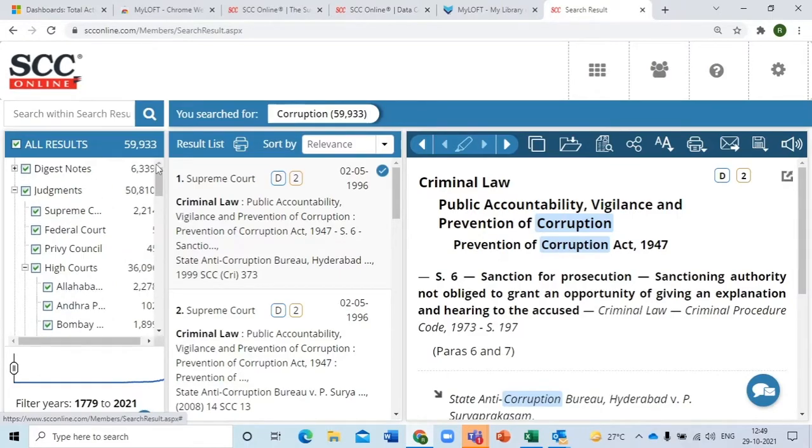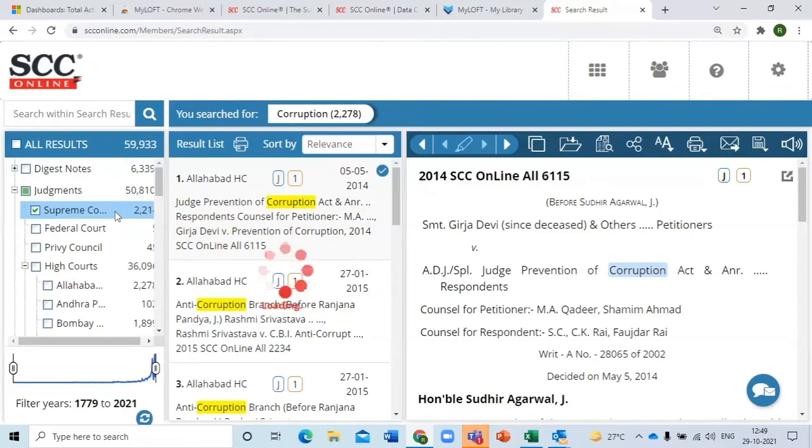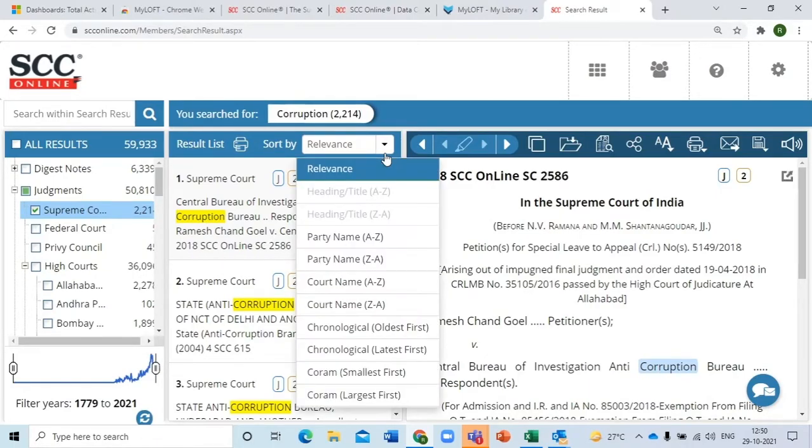The good part of this is I can say only Supreme Court. And how do we do that? You take the cursor in front of Supreme Court and you click on 'only'. This is the only icon which was appearing over there. You click on that 'only' icon, and now only Supreme Court is available here. But then you wanted the latest judgment. So how can you get the latest judgment? Is this the latest judgment, 2018? No, it's not. So let's go back to the sort by option, and in sort by there's an option of latest first. Click on that.